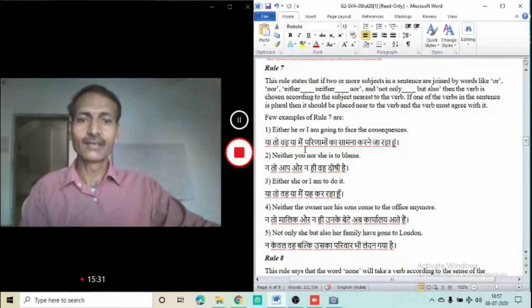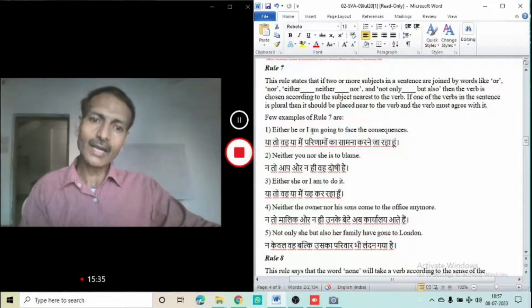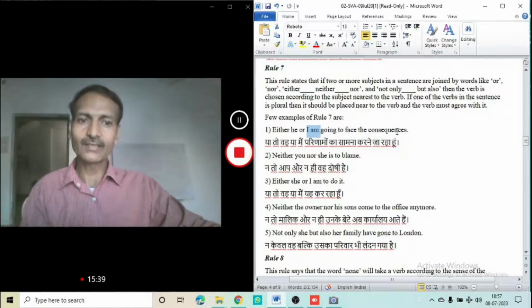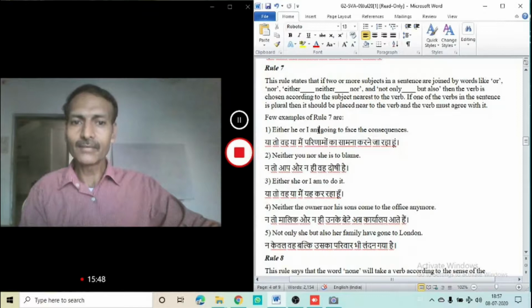Remember that. And we have an example. Either he or I am going to face the consequences. So "am" is nearest to "I". You can see the cursor. So according to this rule, the verb should be used according to the nearest subject.